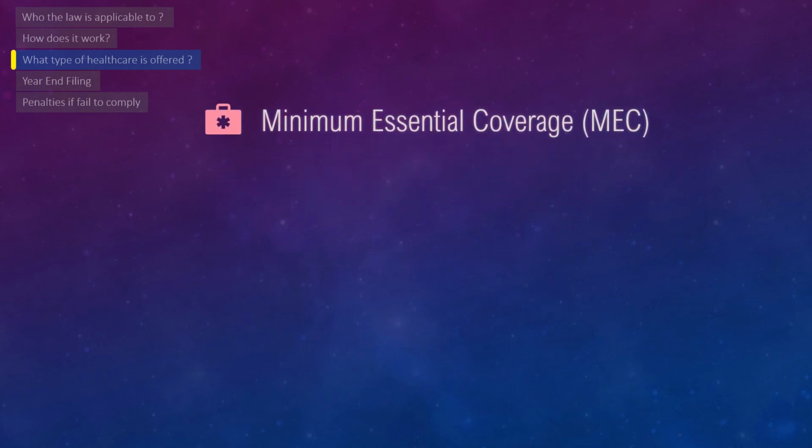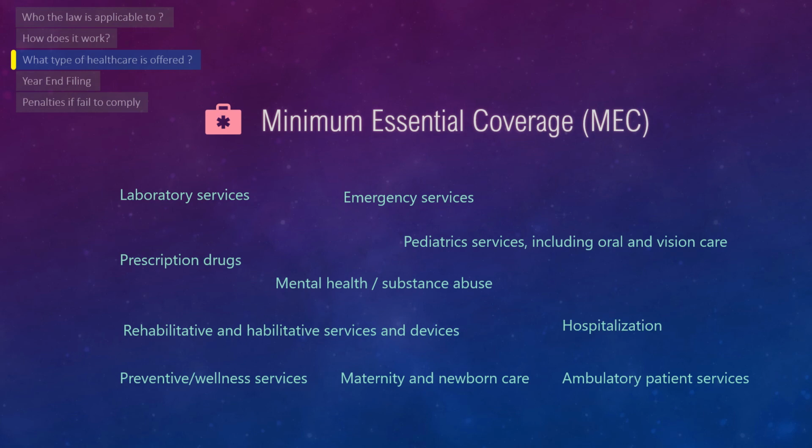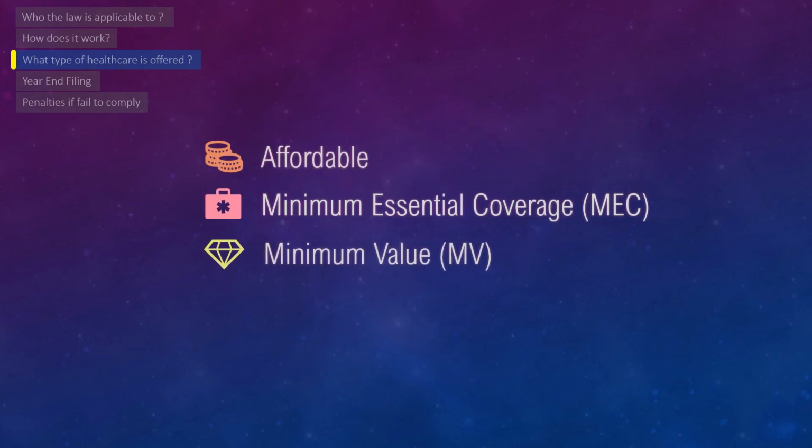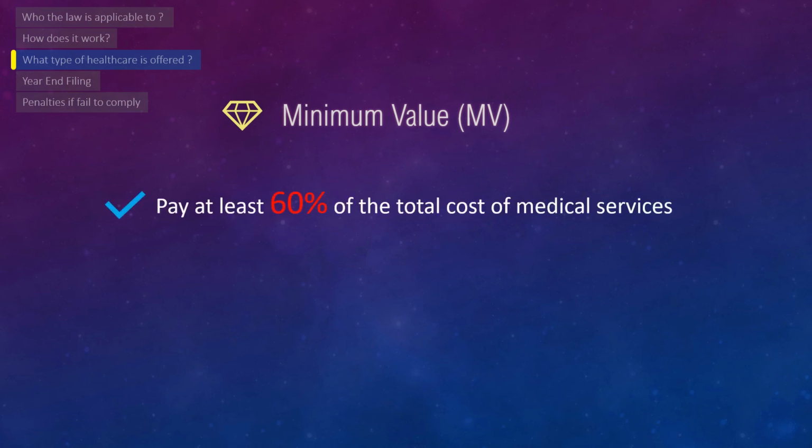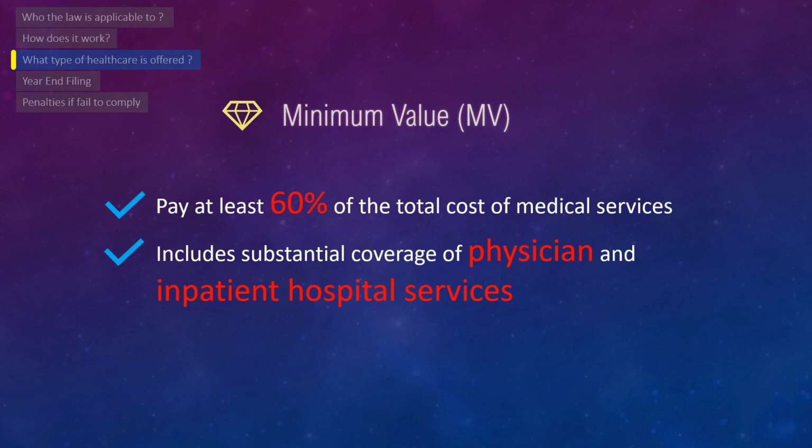Now let's see when the plan is of minimum essential coverage. The health coverage plan must offer at least 10 essential health benefits to be considered minimum essential coverage. And finally, when is the plan of minimum value? If the health plan pays at least 60% of the total cost of medical services and includes substantial coverage of physician and inpatient hospital services. If it meets both of these criteria, then it is deemed to be of minimum value.